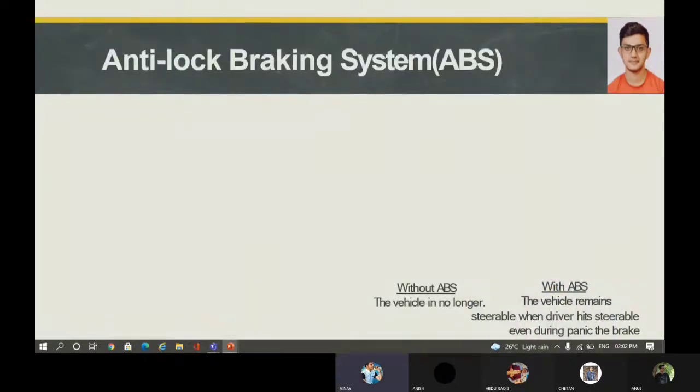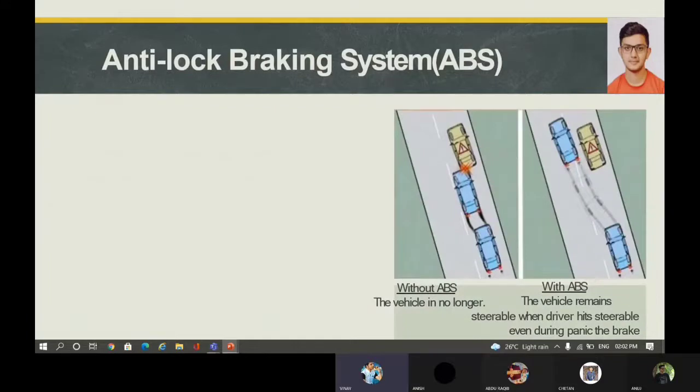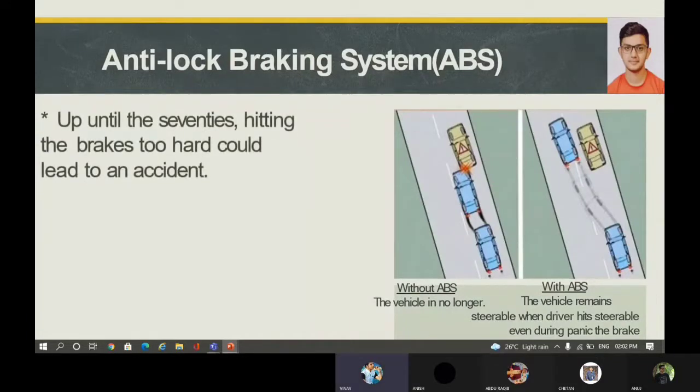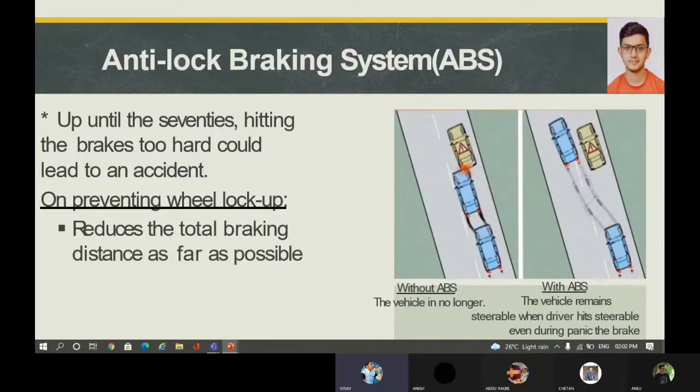Next, let us look at the anti-lock braking system. Up until the 70s, hitting the brakes too hard would lead to an accident. Preventing wheel lockup reduces the total braking distance as far as possible, and it also increases the stability of the vehicle.